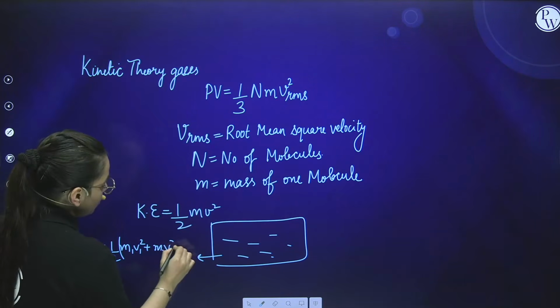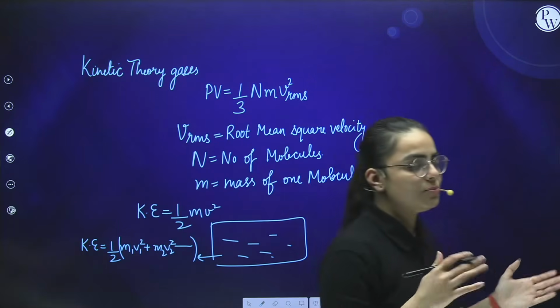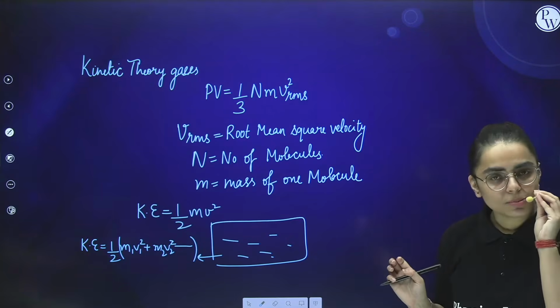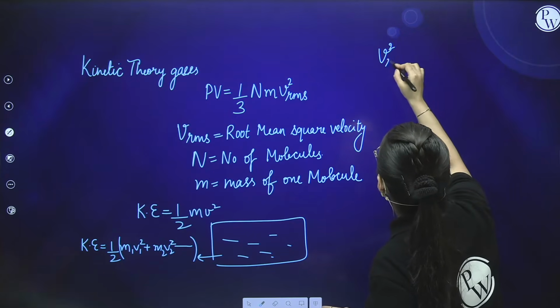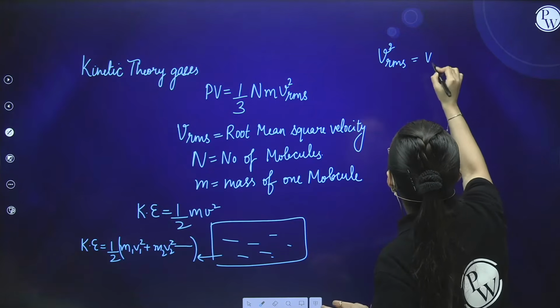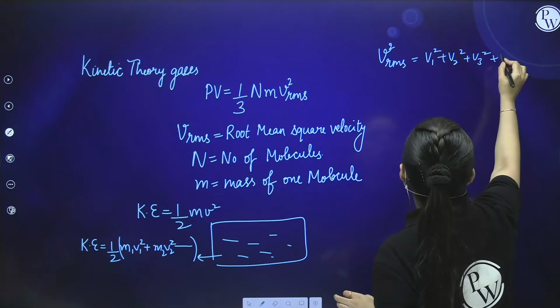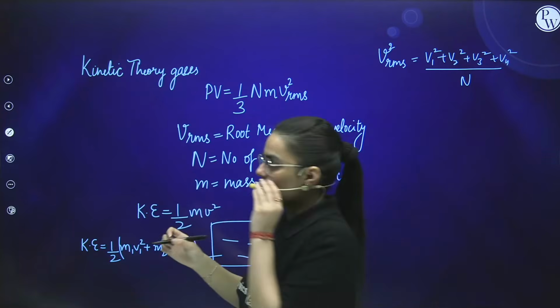It is just like that for the different cases, half m3 v3 square similarly. Now students, if I talk about root mean square velocity, it comes out to be v1 square plus v2 square plus v3 square plus v4 square divided by the total number of molecules, that is n.